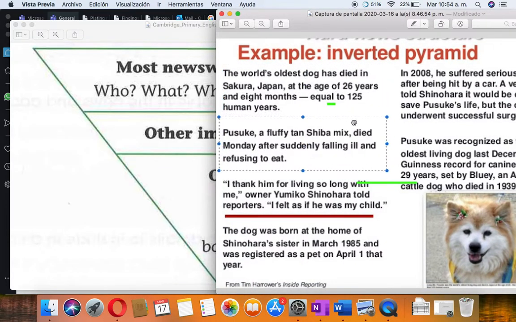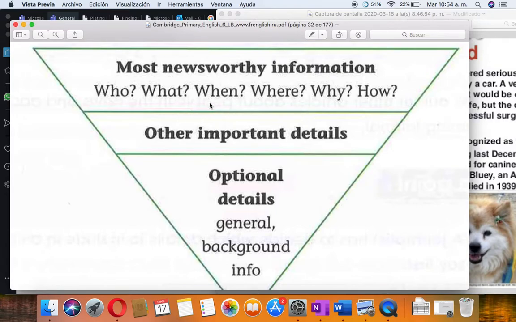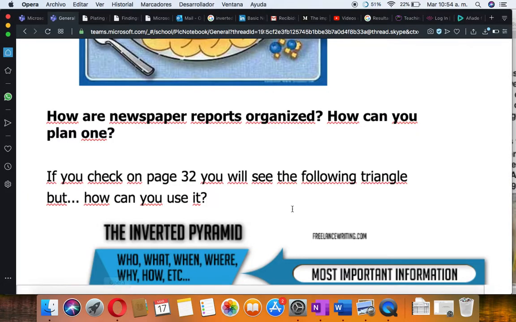If you look at the next one, here we get the name. His name is Pusuke. And you know that he died on Monday after suddenly falling ill. And how did he die? Well, he simply refused to eat. If you look again at the triangle, all of this is the most important information of your article. That's going to be all of the main things.